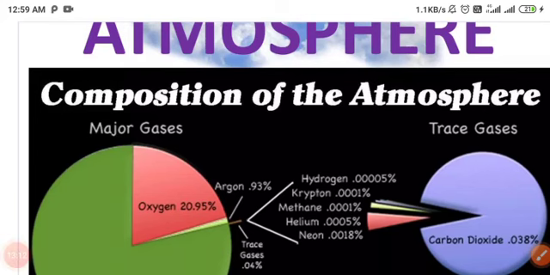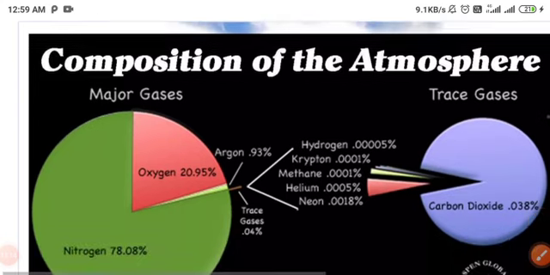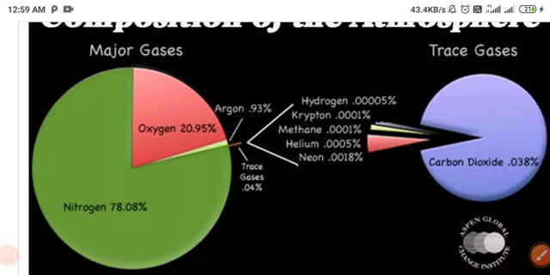The composition of the atmosphere: trace gases, carbon dioxide, and nitrogen.